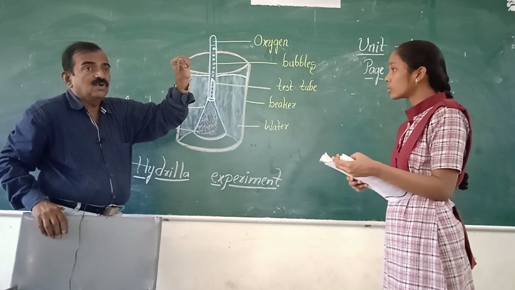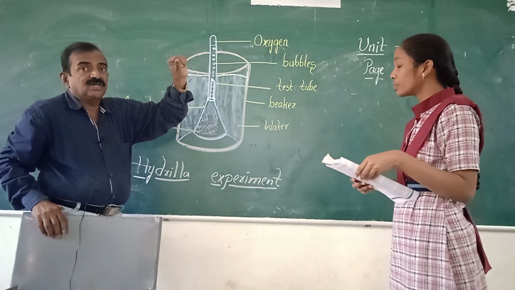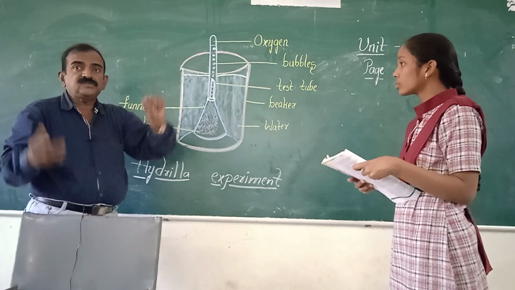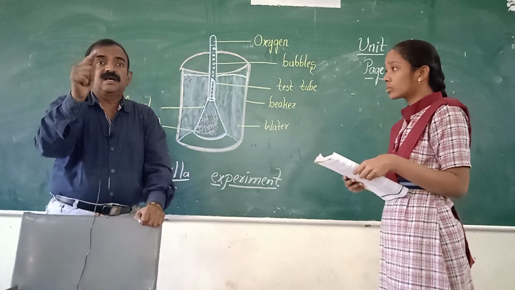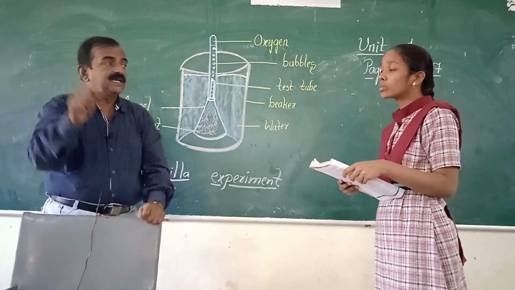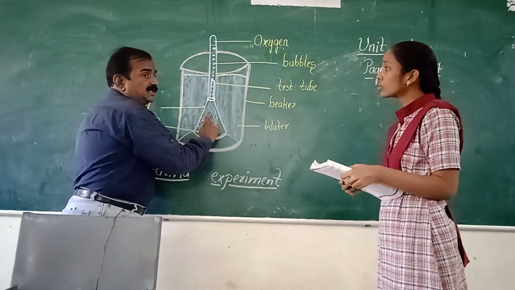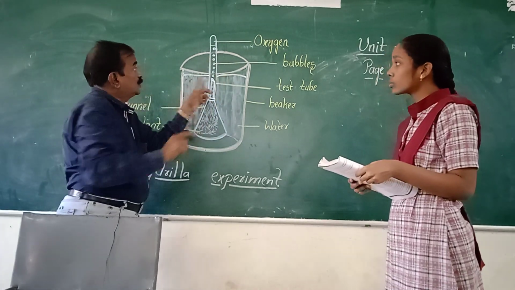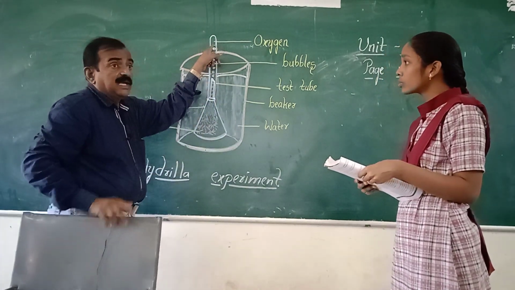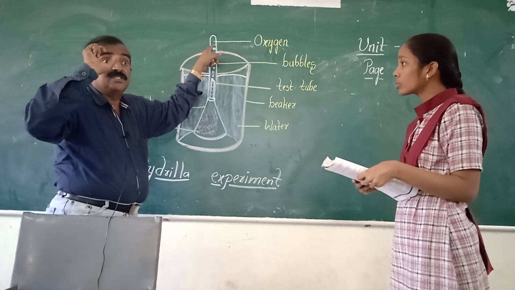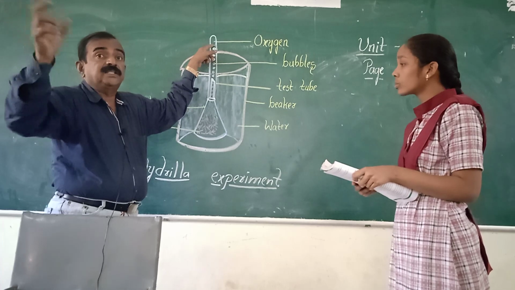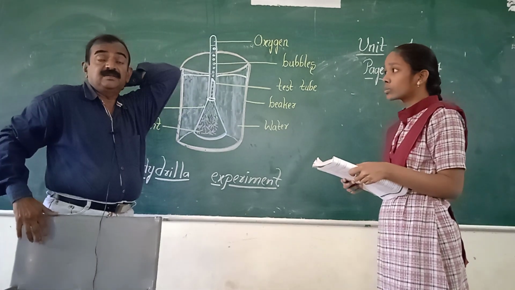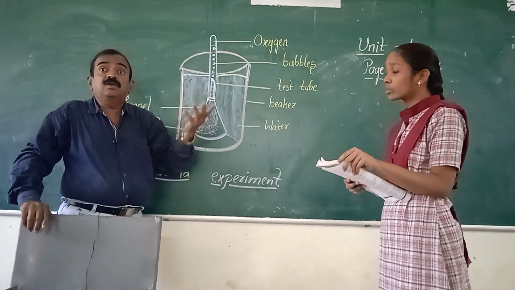And next you need to what? Close the mouth of the test tube with your thumb. Take a burning matchstick or incense stick and keep it in the test tube. Here, when you keep it, you see it burns vigorously, it burns more brightly. Why is it burning more?